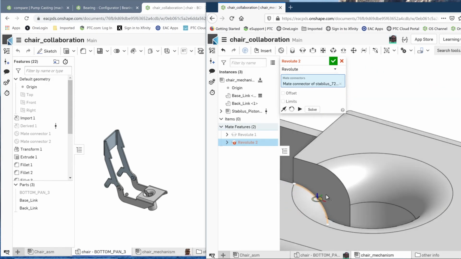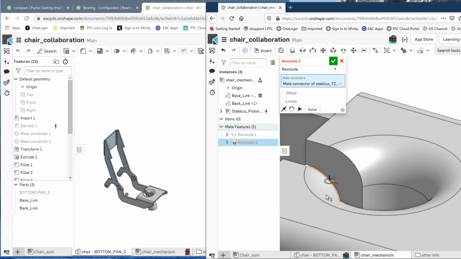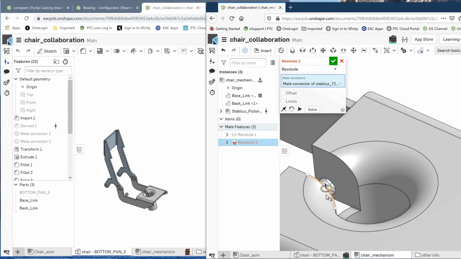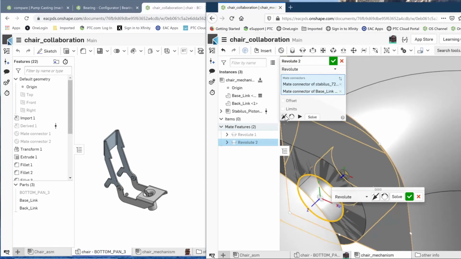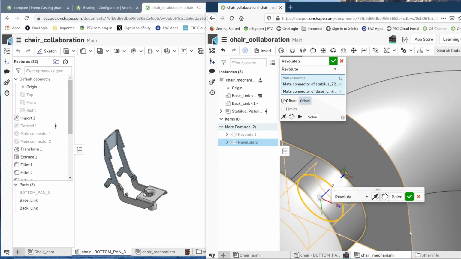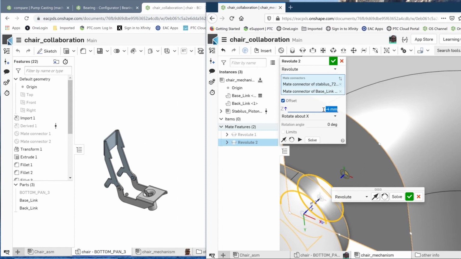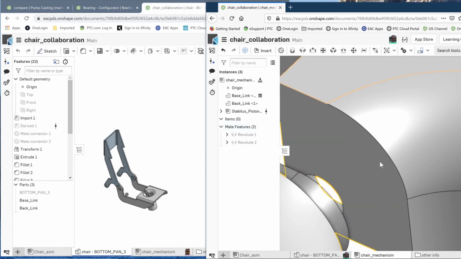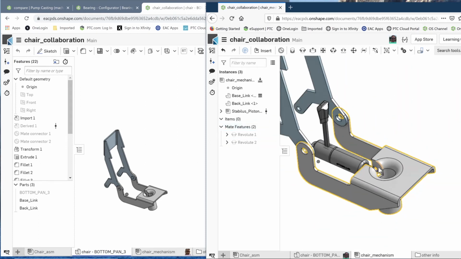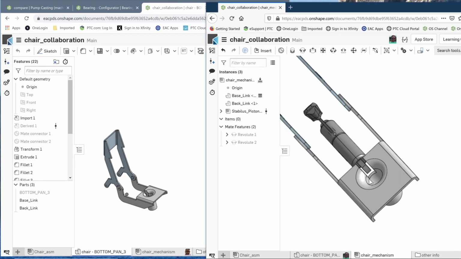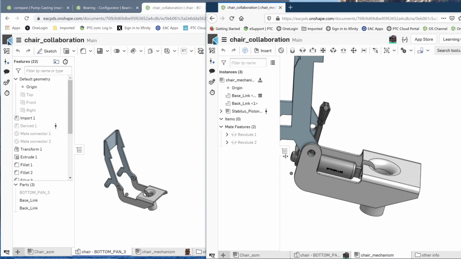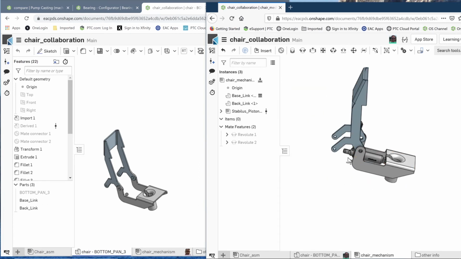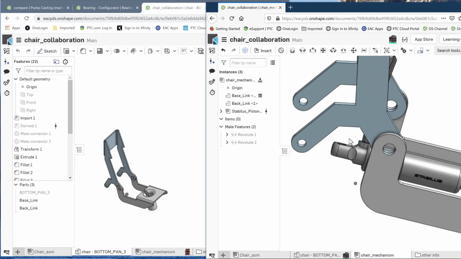And the other one, I'll kind of rotate this a little bit and place it right there. And we could say, let's flip the direction. We'll maybe offset it a little bit. We could say like 4 millimeters, just to kind of center it. So now we've got the base part of the piston sitting here. Now we want to assemble the rest of it. So I'm just going to grab this guy, kind of pull him out a little bit. And we'll do the same type of thing.